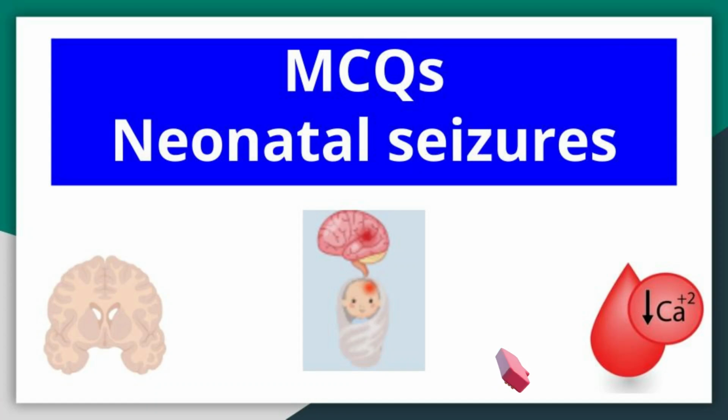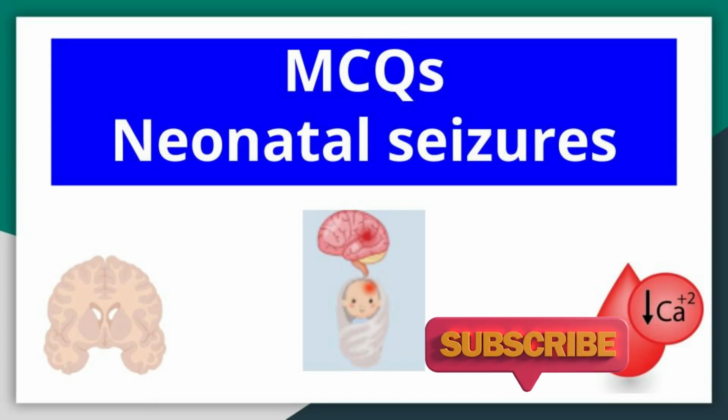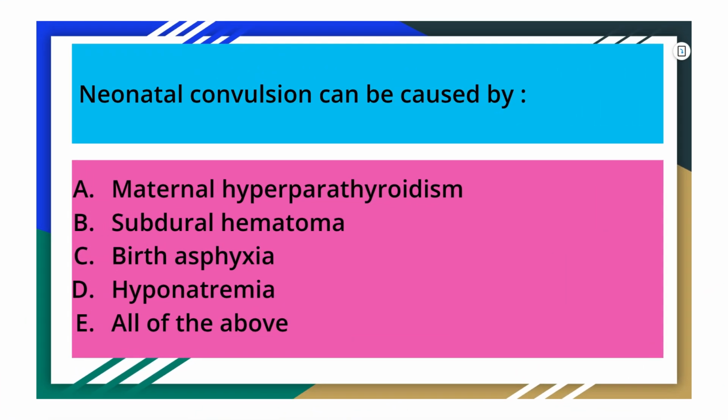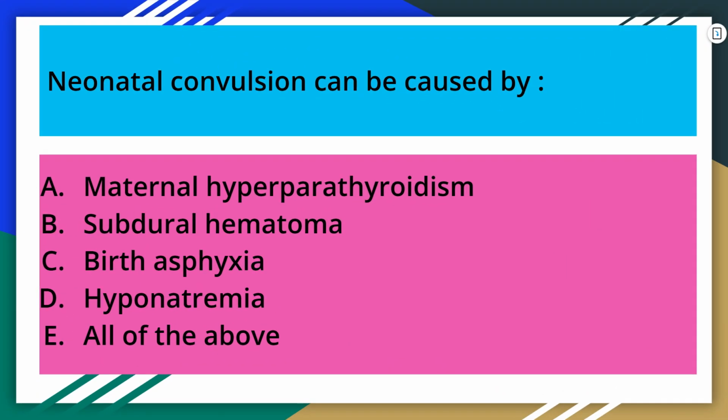In today's video, let's learn a few multiple choice questions on the topic neonatal seizure. So the first question is: neonatal convulsion can be caused by maternal hyperparathyroidism, subdural hematoma, birth asphyxia, hyponatremia, or all of the above. To know the answer to this question, we should know the causes of neonatal convulsions.